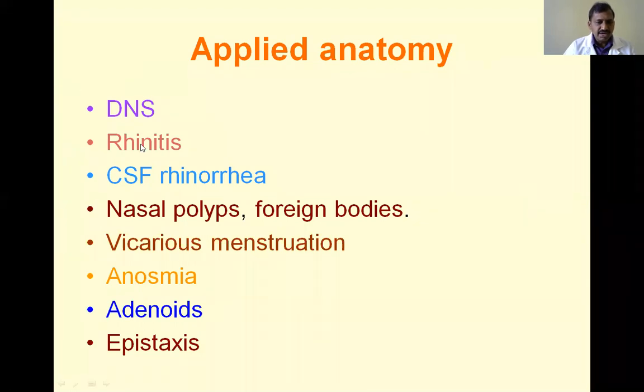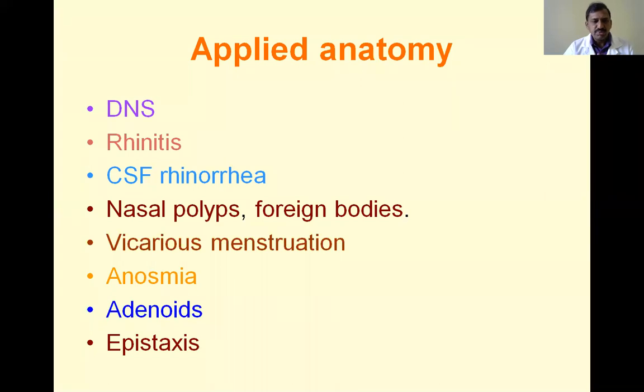Next, these are the clinical conditions related to the nose. That is DNS, not dextrose normal saline, but deviated nasal septum. Usually the septum deviates to one side, and that is called DNS. With septoplasty, you can correct the DNS. And rhinitis is inflammation of the nose which produces a running nose. And CSF rhinorrhea, which I already discussed, is due to damage to the base of the skull, especially the cribriform plate and body of the sphenoid. It may damage the meninges, especially the dura and arachnoid mater, and lead to leaking of CSF through the nose.